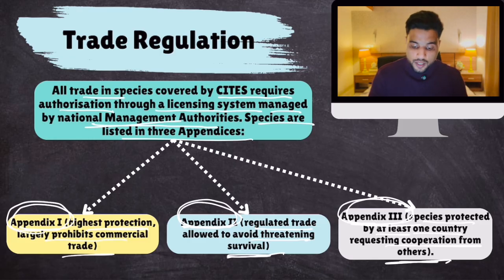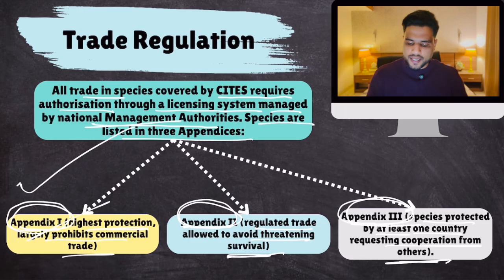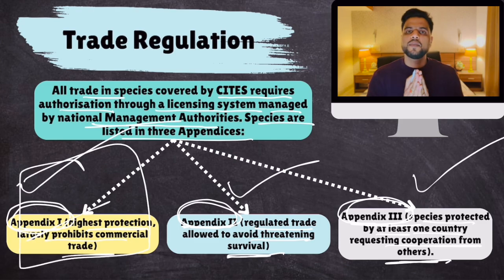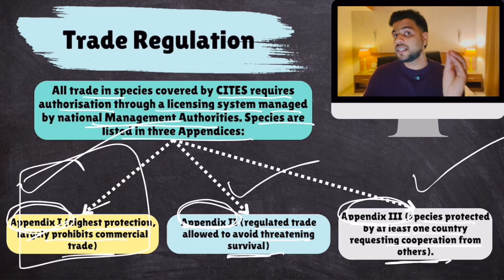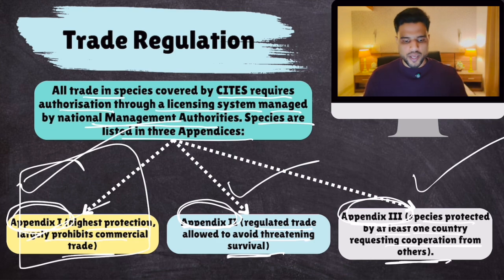By the way, tiger is mentioned in Appendix 1. Nonetheless, I'm just giving you an example. Most protected, medium protected, least protected. Species in this, well, there is complete ban on their trade because these species are, well, fighting for their survival. Okay.